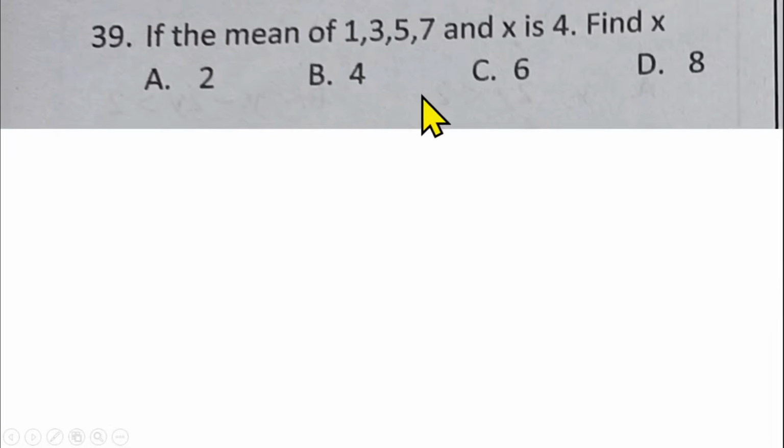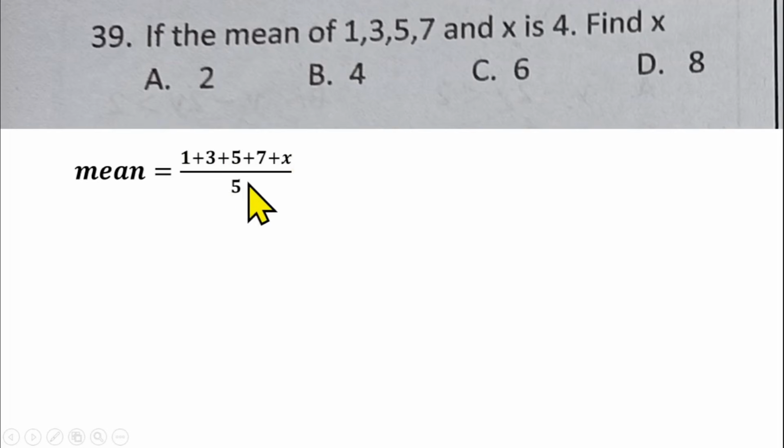Question number 39 is from statistics. If the mean of 1, 3, 5, 7 and x is 4, find x. So you have been given the mean of these 5 data, and they say it's 4. We have to use that to find x. So how do we find the mean of the data? We need to add those data together, divided by the number of data we have there, and we have 5 data. They said the mean is 4, so you have 4 equals, adding these numbers together, 16 plus x over 5.